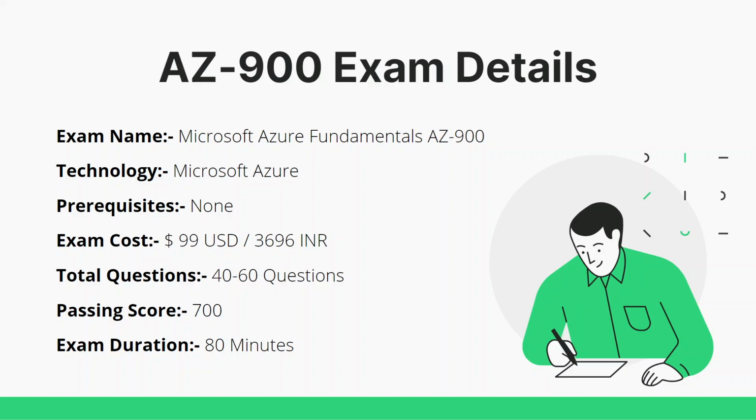Exam cost is 99 US dollars if you are outside of India. If you are proctoring this exam in India, then it will be 3696 INR. Total number of questions will vary from 40 to 60. In my exam, I got 42 questions. One of my friends got 48 questions. So the number of questions will vary from 40 to 60. Passing score is 700. So if you want to complete the certification, you need to score at least 700. I had scored 820 in my certification exam, and the exam duration is 80 minutes.